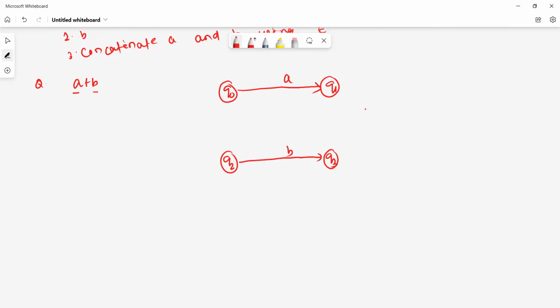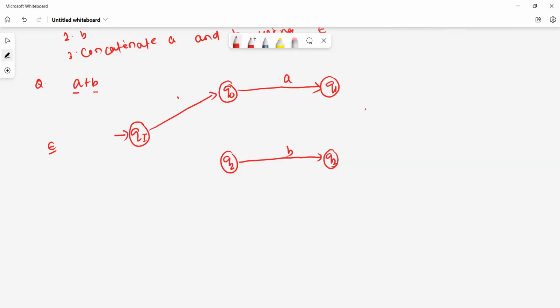How to combine both a and b? We'll combine both using epsilon. Simple. We have already used q0, so you can use some other state as the initial state, like q4. Generally we don't use q4 for the initial state, but you can write qi for the initial state.